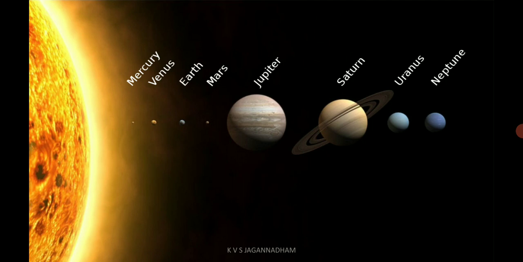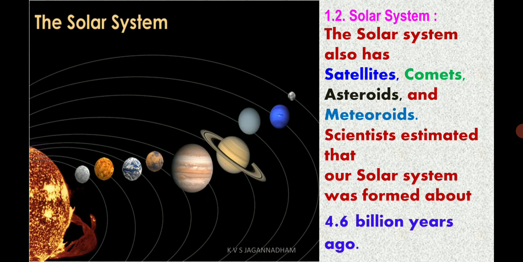See, if you observe this, the solar system, the sun is the center of the solar system, Mercury is the smallest planet, the other planets also there. Earth is occupying third from the sun, and in size it is occupying the fifth. See, what are the other things in the solar system? Satellites. Satellites means just like moon is a satellite, natural satellites, not artificial.